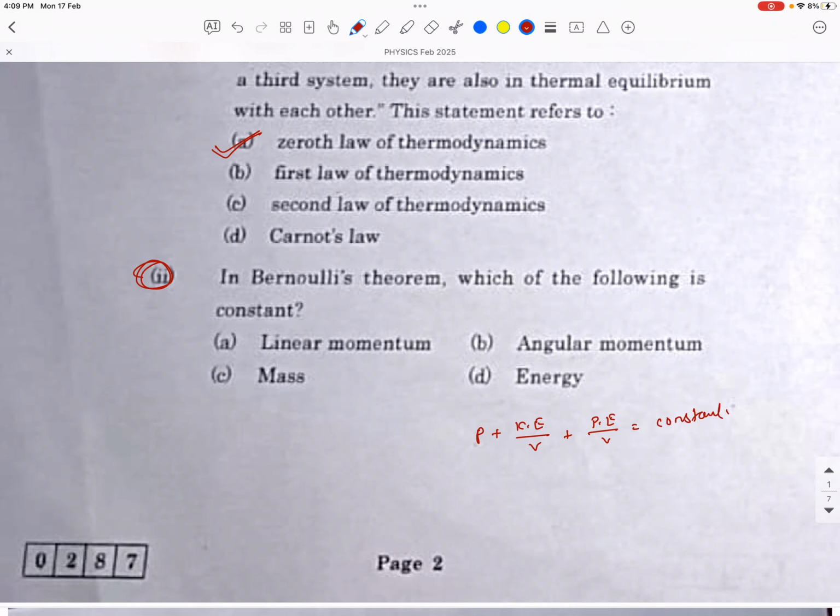So this is the total mechanical energy of the fluid and it is constant. So we can select the correct answer here. It's option D, energy. So energy is constant here. This is a more appropriate answer.